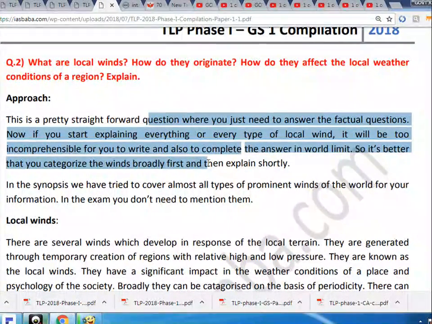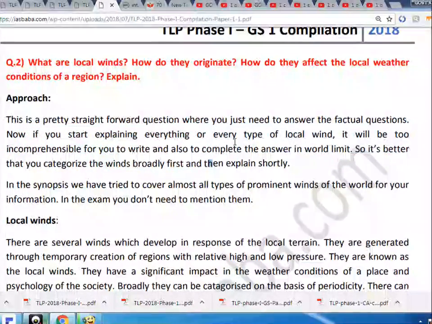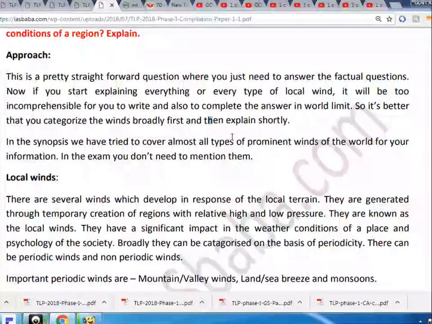Now if you start explaining every type of local wind, it will be too incomprehensible for you to write and also to complete the answer in the word limit. So it's better that you categorize the winds broadly first and then explain shortly. In the synopsis we have tried to cover almost all types of prominent winds of the world for your information. In the exam you don't need to mention them.